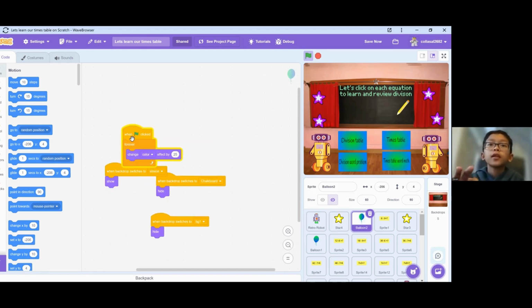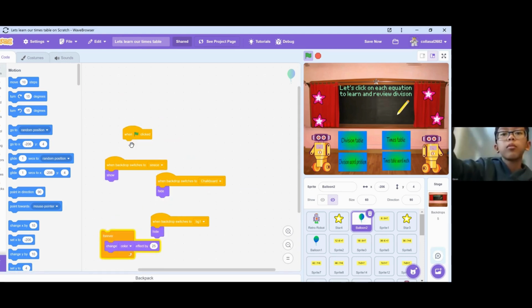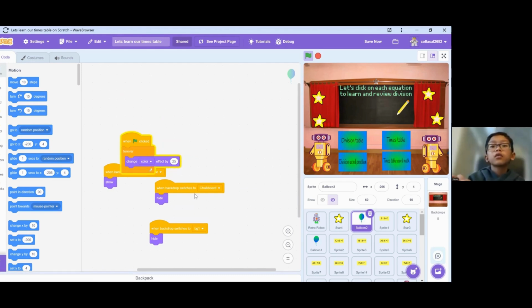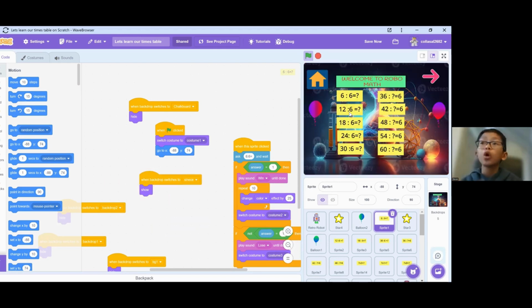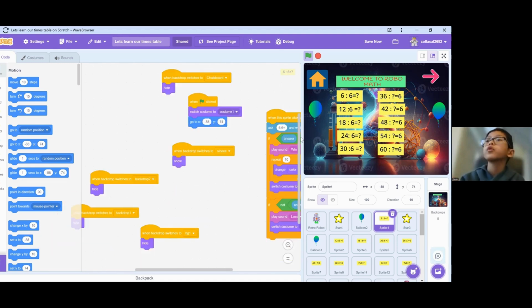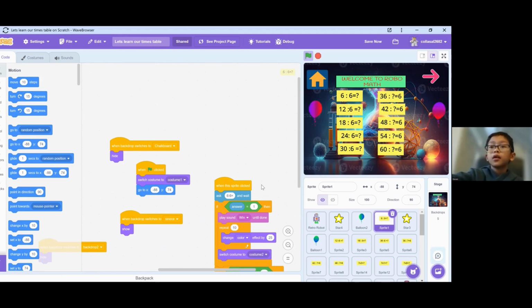It doesn't have a position, and it always changes color, using forever change color blocks. And these make what kind of backdrop it goes to. This one I use for the division table to only show in the division table, nowhere else. And this one is for when you click it, it'll ask the question and you get it correct or wrong.